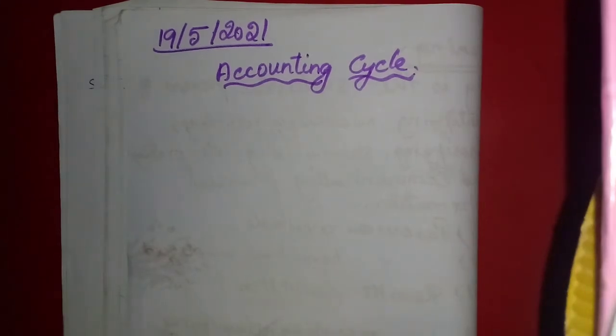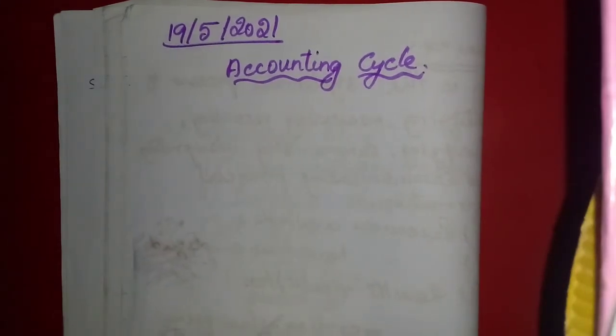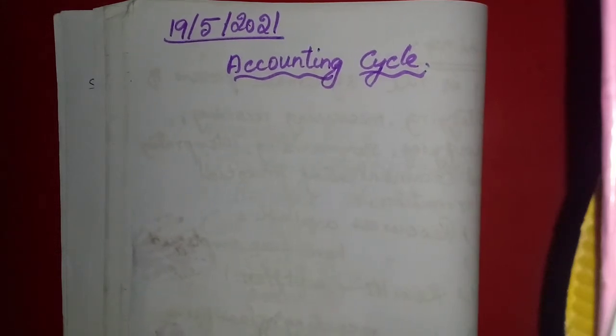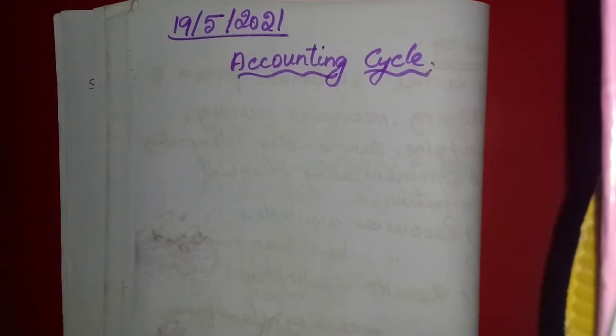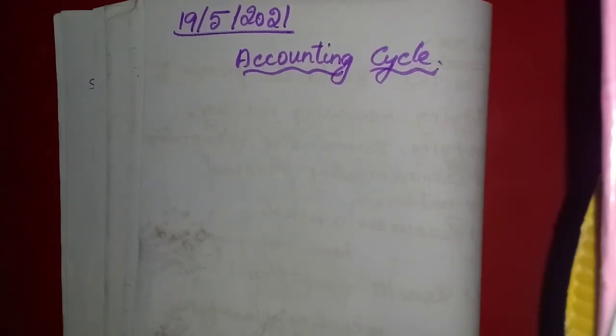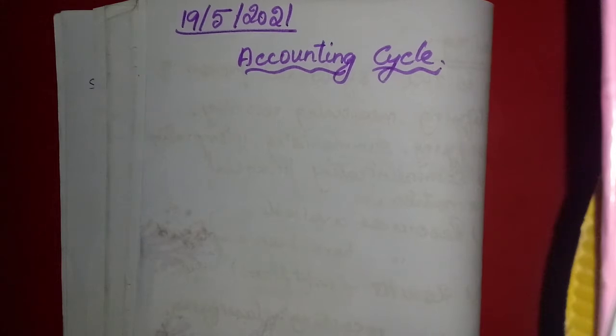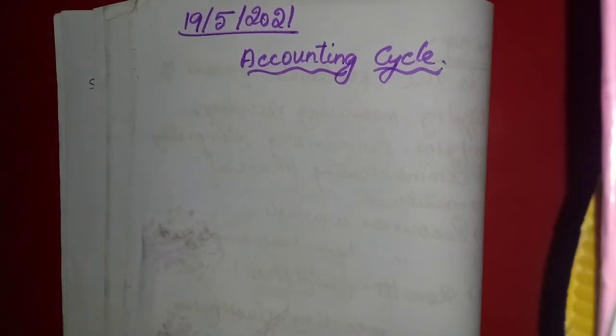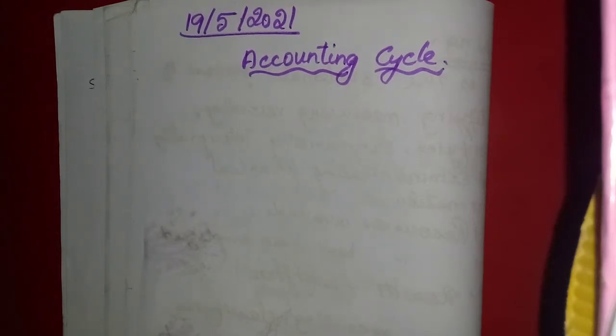Every year they will identify the transactions, they will measure, they will record in the journal entries and they will post them. That means preparation of ledger accounts. Then the balances of the ledger accounts will be taken to the trial balance. Then the trial balance items will be used in the preparation of the trading account and the profit and loss account, then at last the balance sheet. So again the balance sheet items show the financial position of the concern on the last date.